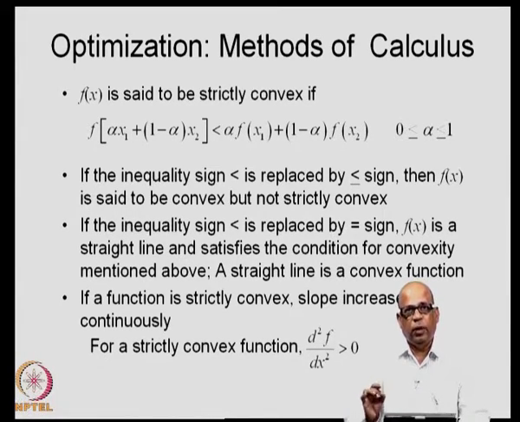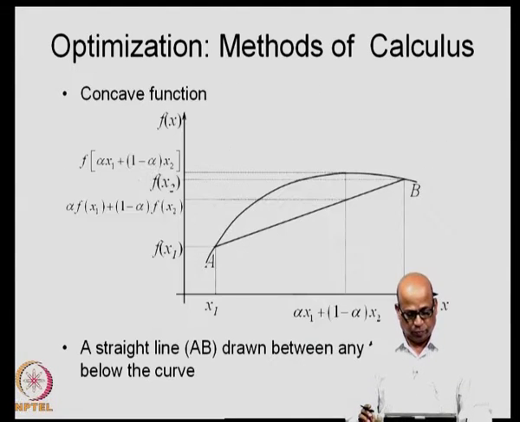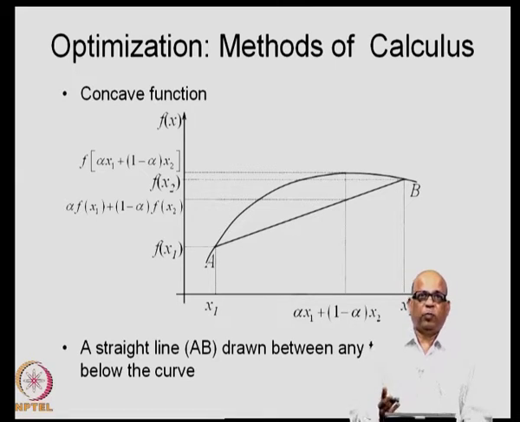So, d square f by dx square, or the second derivative of the function, if it is strictly positive in the range, then the function is strictly convex in that particular range. If it is greater than or equal to 0, that is d square f by dx square is greater than or equal to 0 in the range that we are interested in, then it is called a convex function. What we just did with the convex functions, the same thing is true of the concave functions.